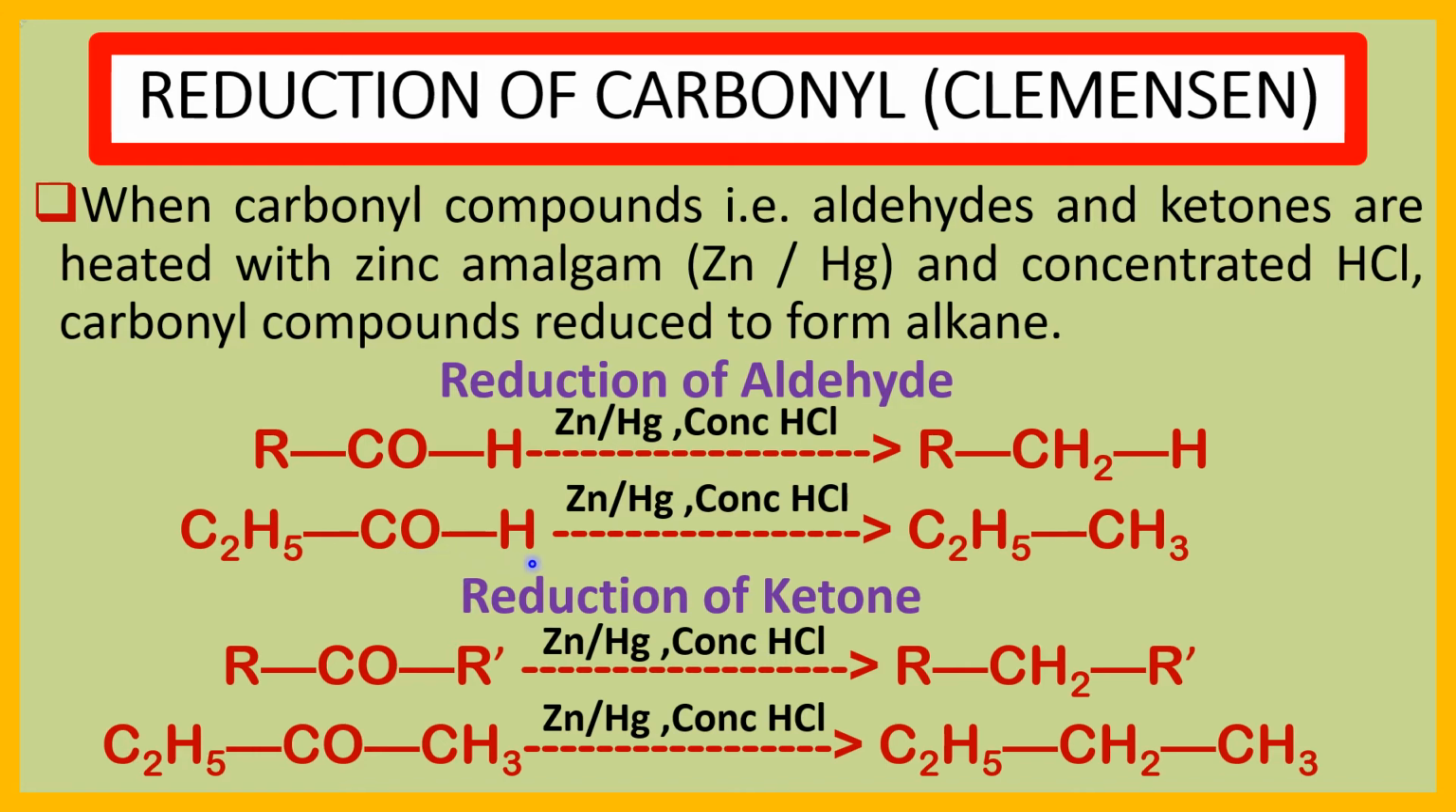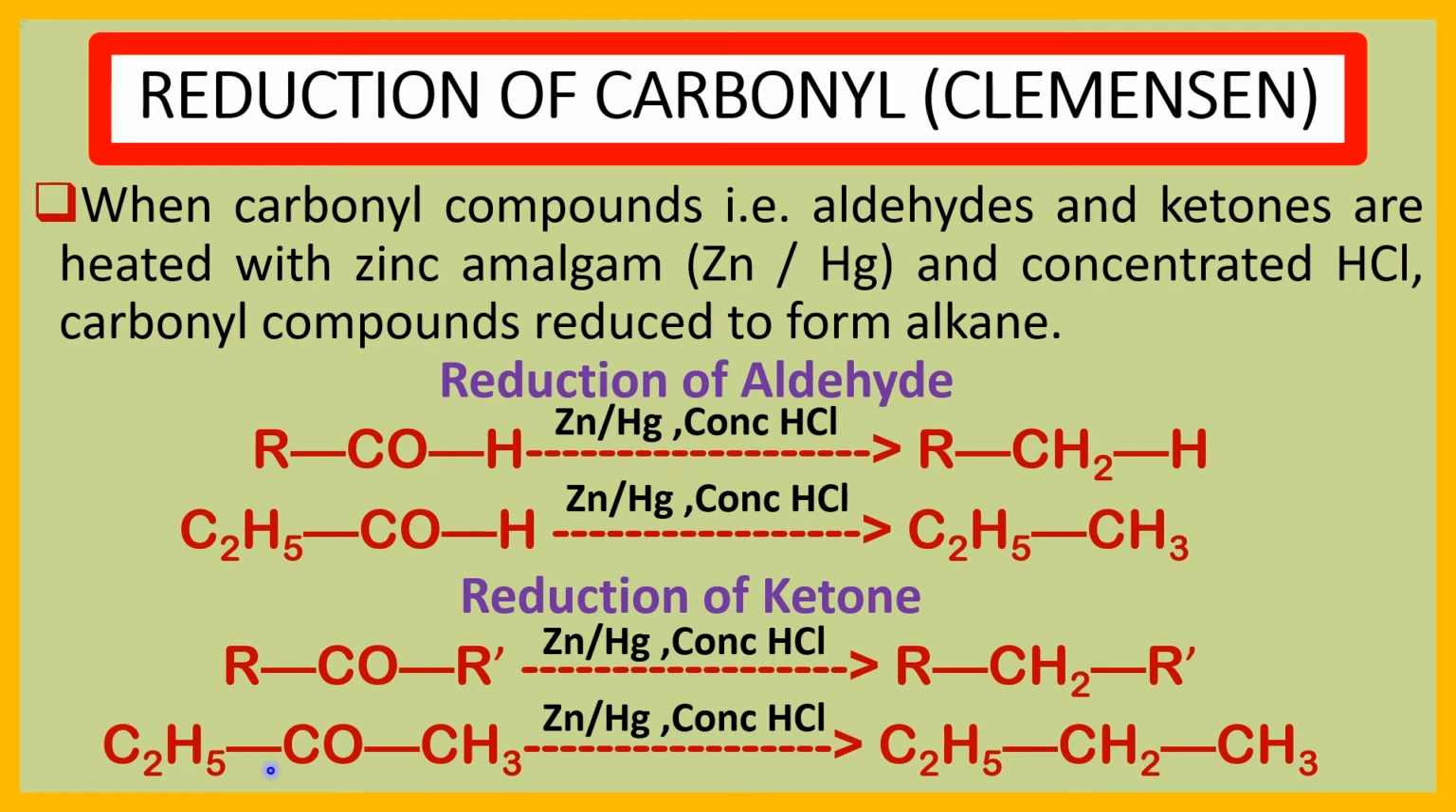When this propanol is reduced by zinc amalgam in the presence of concentrated HCl, propane is produced. C2H5CH3 is the propane. Now see the reduction of ketone, RCOR'. This is the ketone. When this ketone is reduced by zinc amalgam in the presence of concentrated HCl, RCH2R', an alkane, is produced. This CO is transferred to CH2.